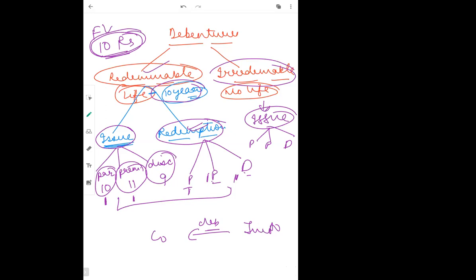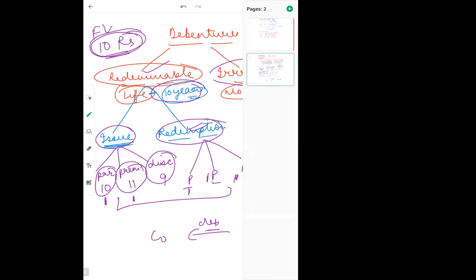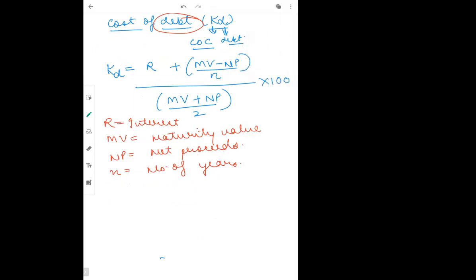Now, moving back to the formula. So this was a formula which I told you. Now, R is rate of interest, which will obviously be given in the question. Percentage will be there. And please remember, R is always calculated on face value. जो हमने अभी 10 rupees I told you, no, if 10 rupees was a face value, R will always be calculated on face value.